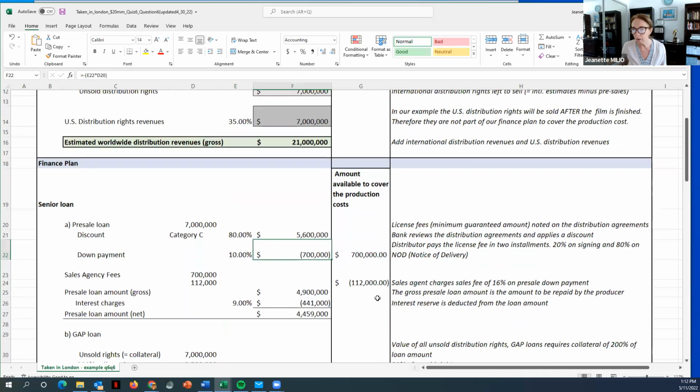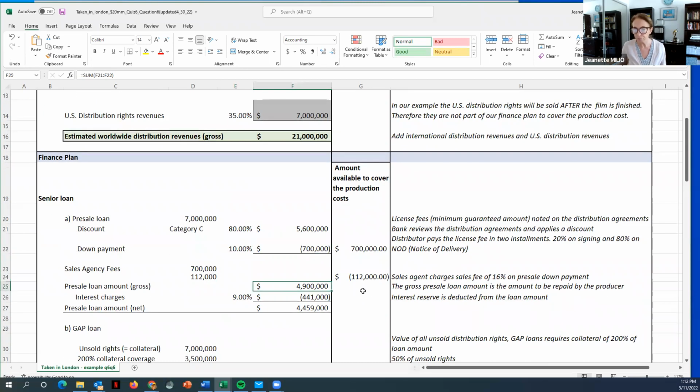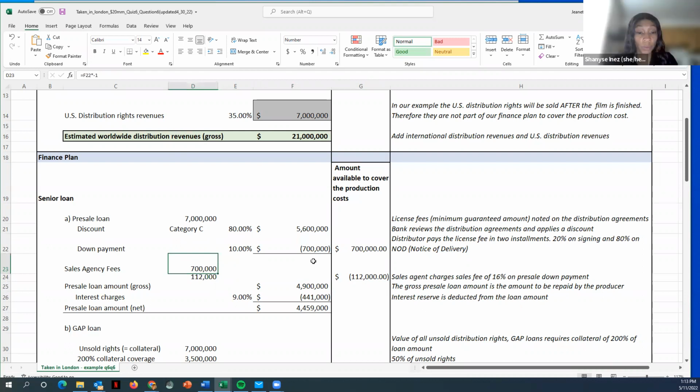So then we have a loan of 4,900,000 because we're taking 5,600,000 that the bank will allow, the 80% of our pre-sale loans, and we're deducting the money that we already got, which is 700,000. But here's what's going to happen. The sales agent says, when you make money as the producer, I want to make money on my fees.